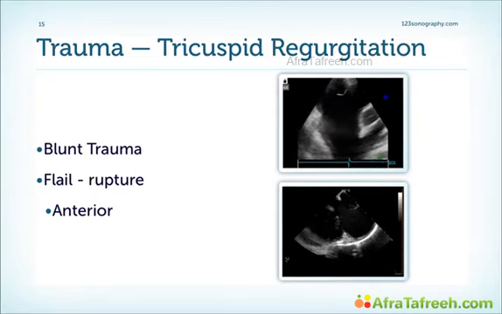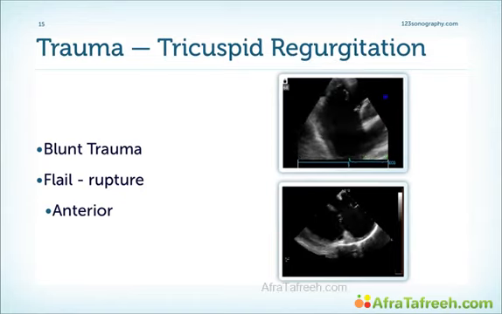Over the years, we've seen approximately 5 or 6 of these patients. The interesting thing is that not all patients were symptomatic right at the beginning when they had the rupture. Some patients showed symptoms of right heart failure many, many years after the accident. So, if you have patients with an unclear cause of tricuspid regurgitation, always ask them if they had a blunt chest trauma in their history.